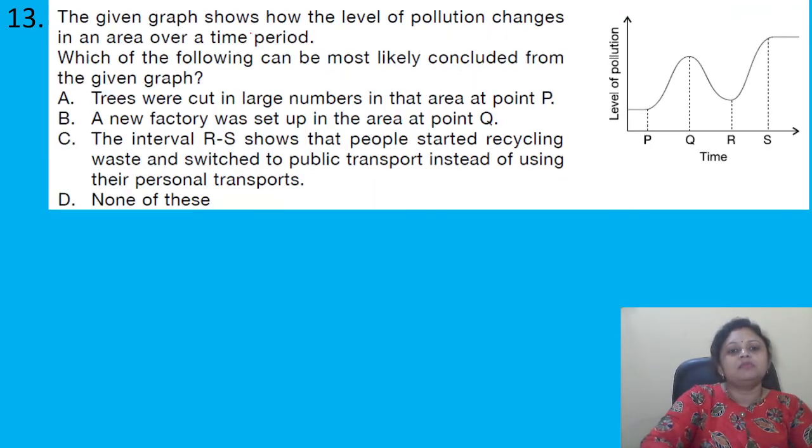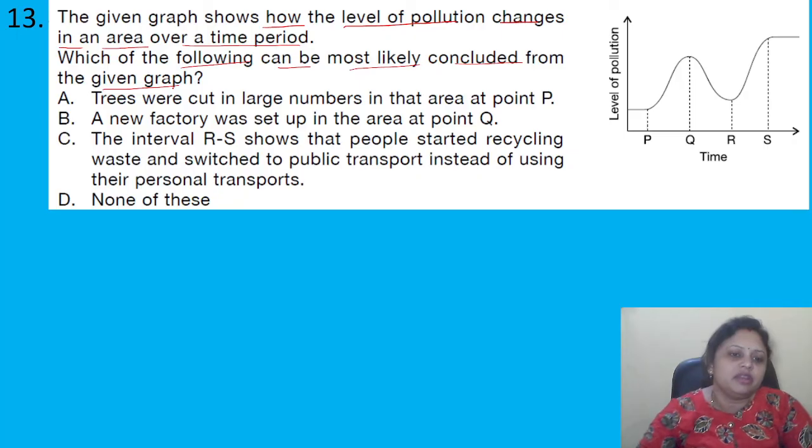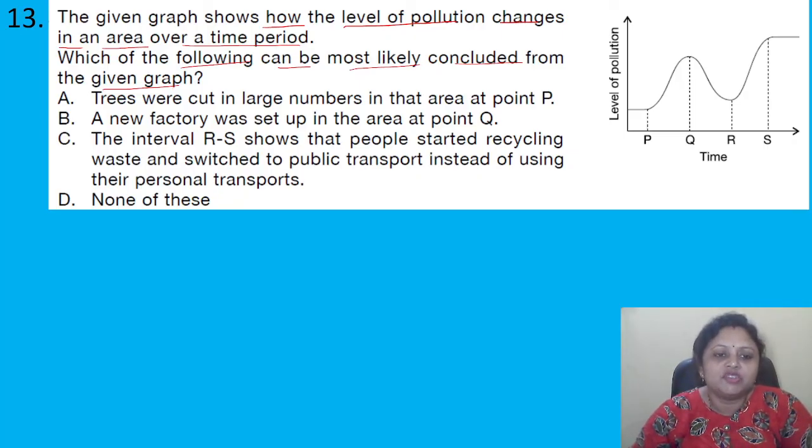The given graph shows how the level of pollution changes in an area over a time period. Which of the following can be most likely concluded from the given graph? Okay, the options are: A. Trees were cut in large numbers in that area at point P. B. A new factory was set up in the area at point Q. C. The interval RS shows that people started recycling waste and switched to public transport instead of using their personal transport. D. None of these.